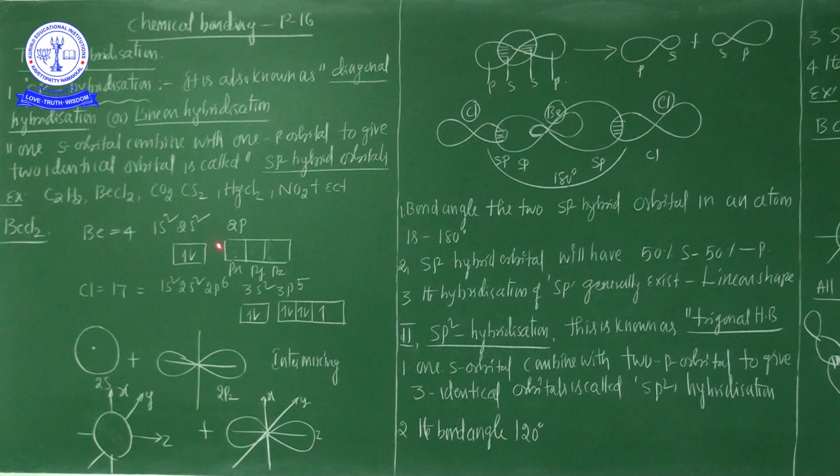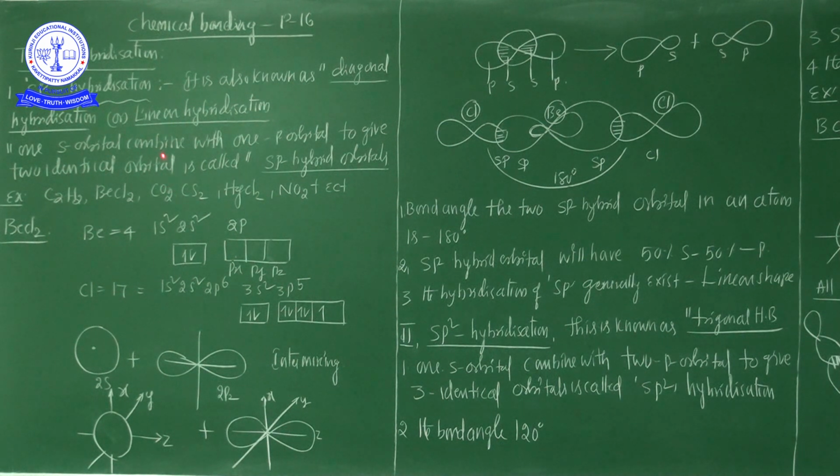There are a number of examples of this hybridization: C2H2, BeCl2 (beryllium dichloride), acetylene, carbon dioxide, carbon disulfide, mercuric dichloride, and the nitronium cation. All of these show sp hybridization.